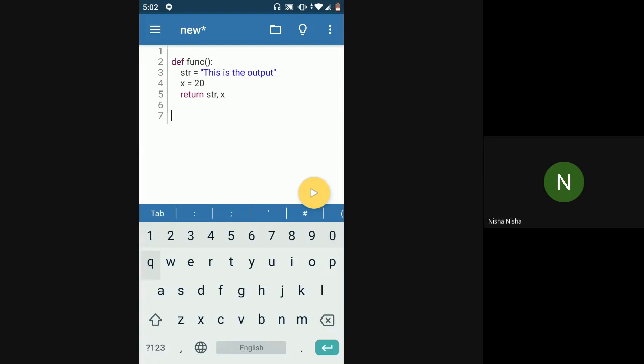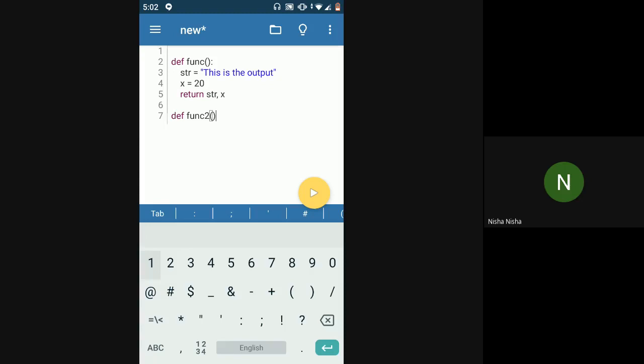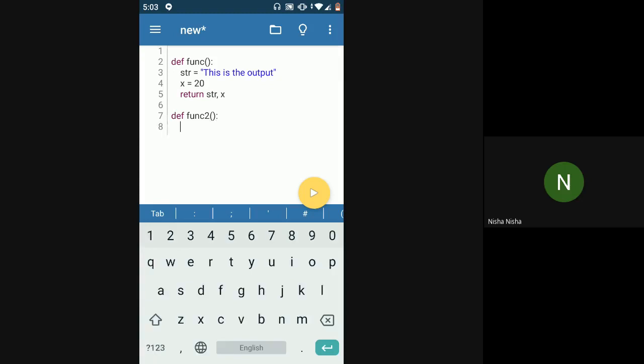Initially, before this, we saw that when we have a function that returns nothing, like using return without any value, the value that gets returned would be of data type None. If I check the type of func2, func2 will be called, and whatever None gets returned would be evaluated in this case.